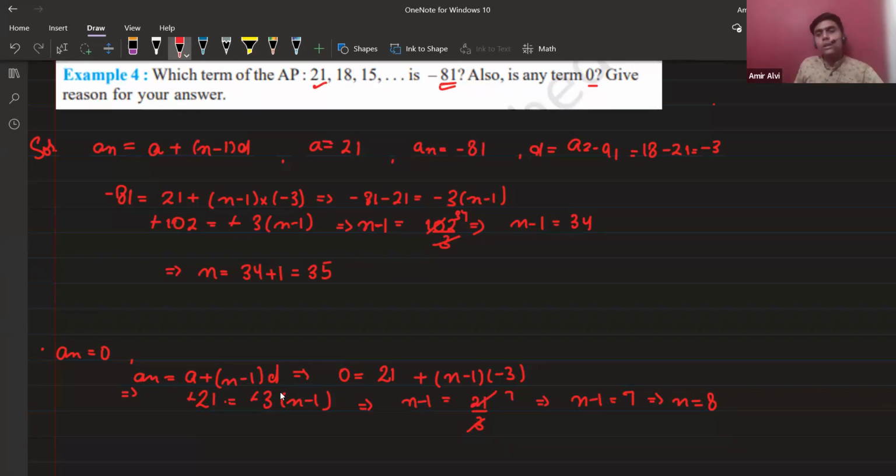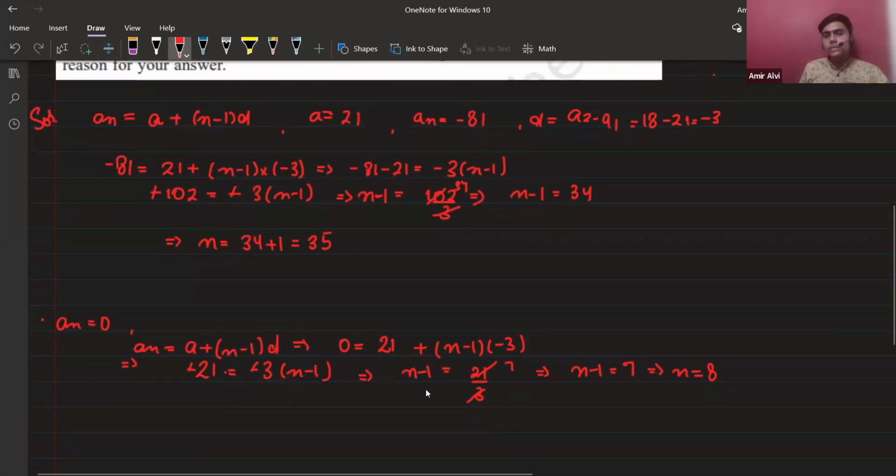Clear? Hiba, got it? Why have we taken different values of A? Because there are two different questions. After this, there is another question: is there any term equal to 0 or not? We have to find out if there is a whole number value of n. If so, yes, there is a term; if not, there is no term equal to 0. A whole number or natural number means the term is present in the AP.